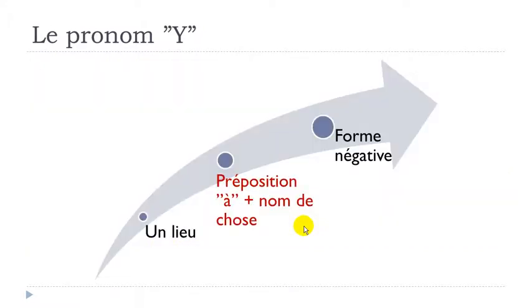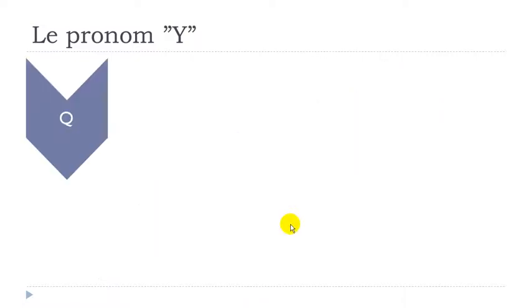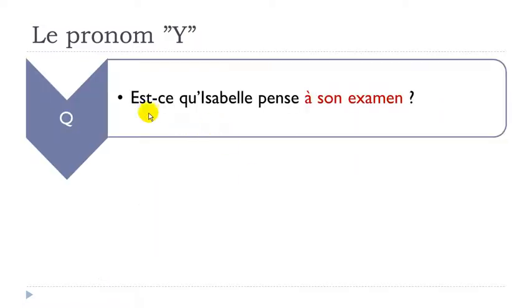Second situation when we can use this pronoun I, or Y, it's when you replace this preposition à and then a noun of thing. Let's see now. Est-ce qu'Isabelle pense, penser is to think, à son examen, exam, okay, to think about. Est-ce qu'Isabelle pense à son examen?